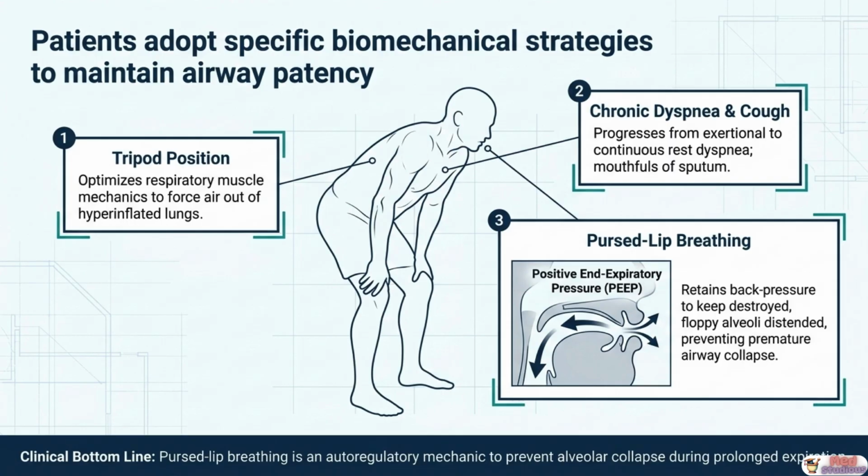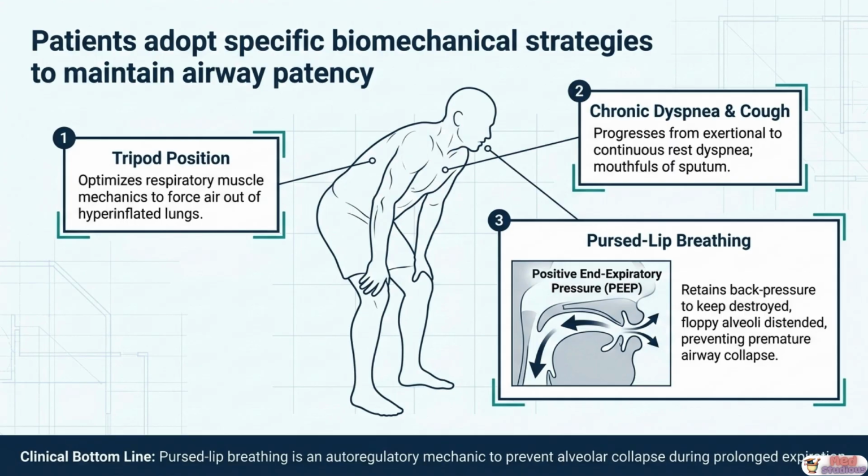The first and most visually striking adaptation is the tripod position. The patient leans forward, placing both hands on their knees or on the edge of a surface. This is not a behavioral quirk, it is a mechanical strategy. By fixing the shoulder girdle and leaning forward, the patient optimizes the mechanical advantage of their accessory respiratory muscles, the sternocleidomastoid, scalenes, and intercostals, enabling them to generate more expiratory force to push air out of their hyperinflated, barrel-shaped lungs.